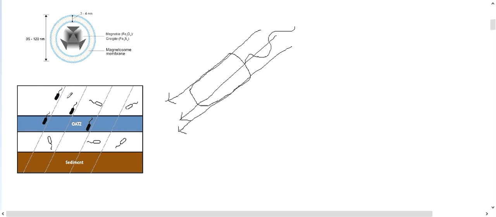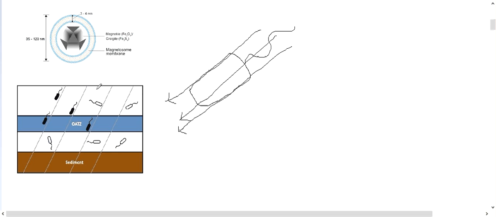But the bacteria which is aligned in the direction of the magnetic field, and therefore has magnetosomes, can rotate their flagella and will always move along one direction, not roam around or wander in any direction possible. When they are always moving in one direction, one component of their movement is along the downward direction, as you can see.